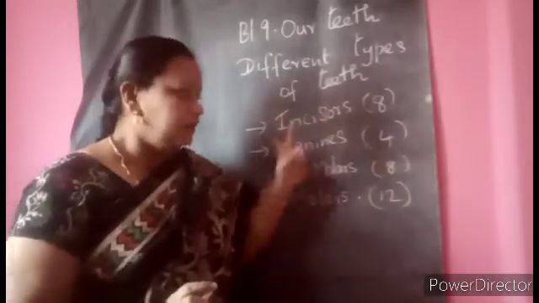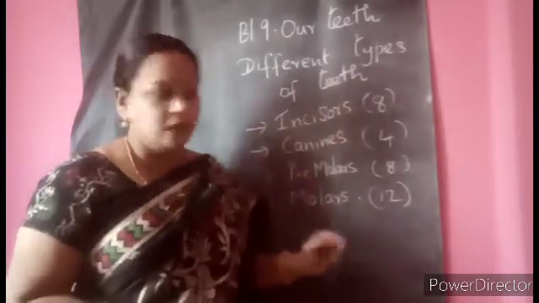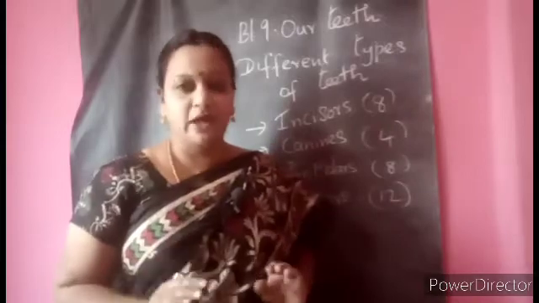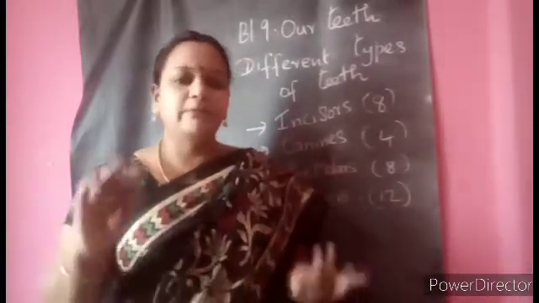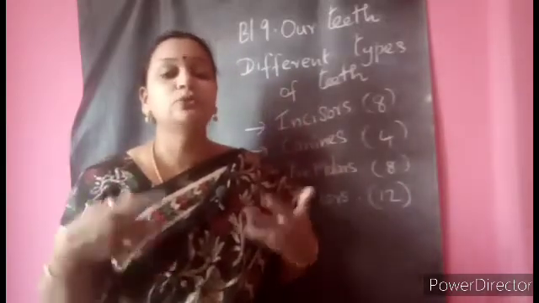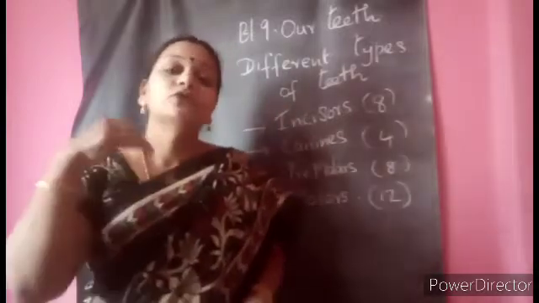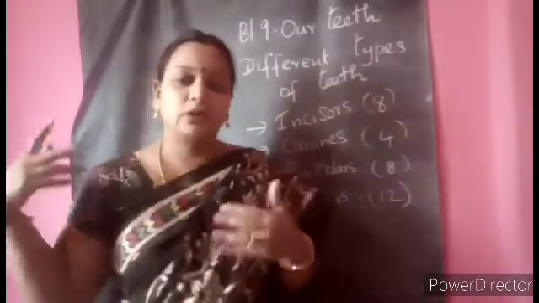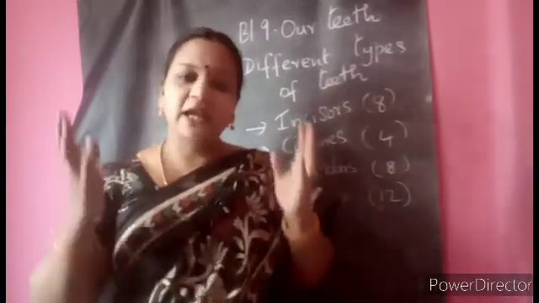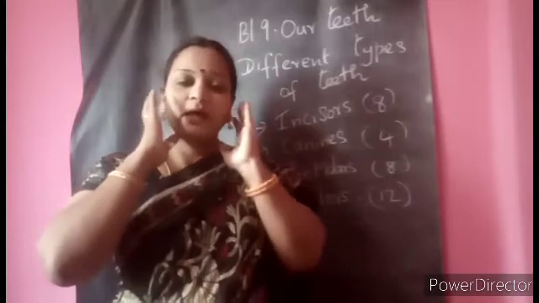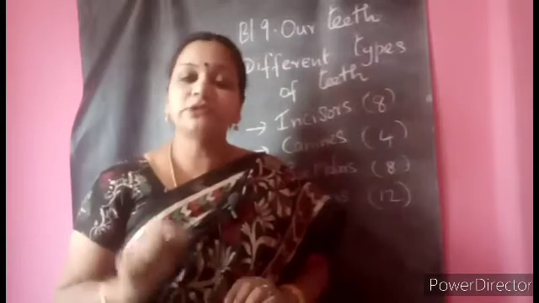So now the 4 different types of teeth: incisors, canines, premolars and molars. All of you know how many an adult will have. That will differ from how many you are having. Just mention it and you can compare. If suppose one incisor has fallen for you, you will get a replacement later, and when you grow you will develop the complete 12 molars, then you will have the 32 teeth.